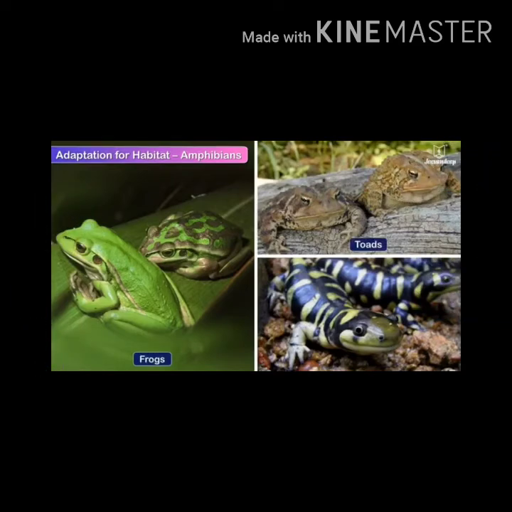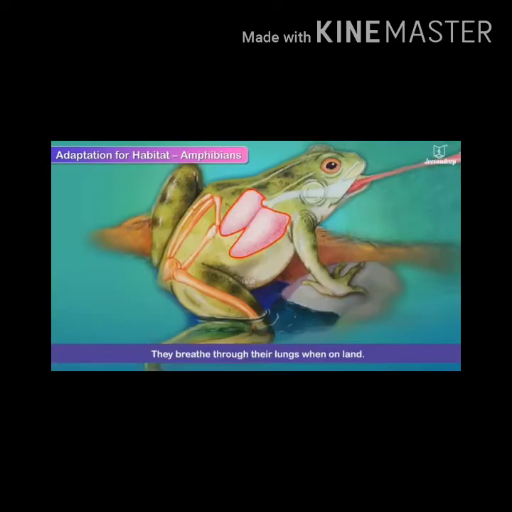Now, we will turn to the adaptations found in amphibian animals. Dear students, what is meant by amphibians? Those who live in water as well as on the land are called amphibians. Frog is an amphibian animal. They breathe through lungs when they are on land.